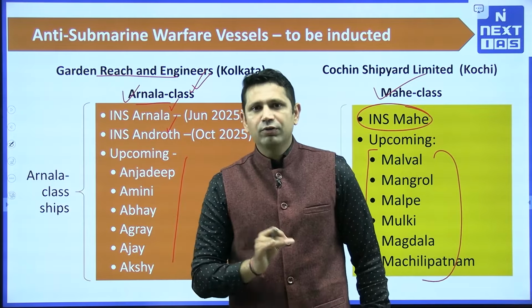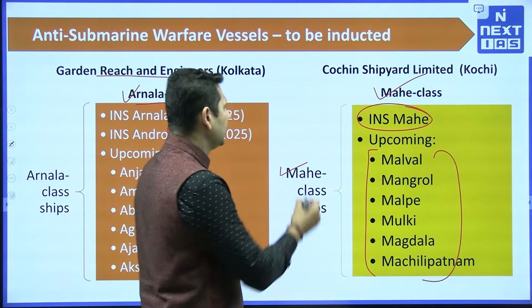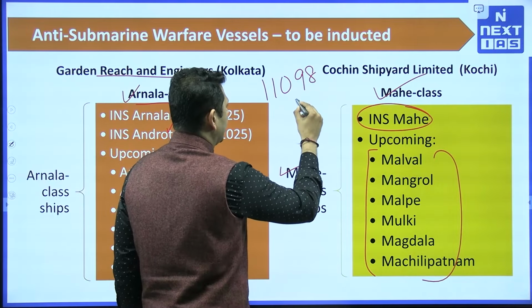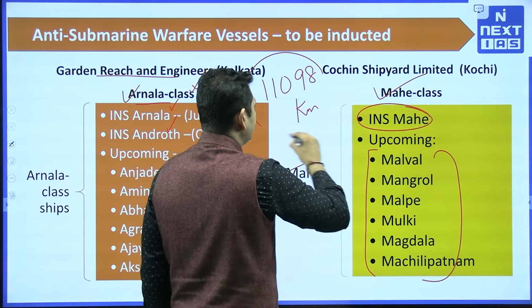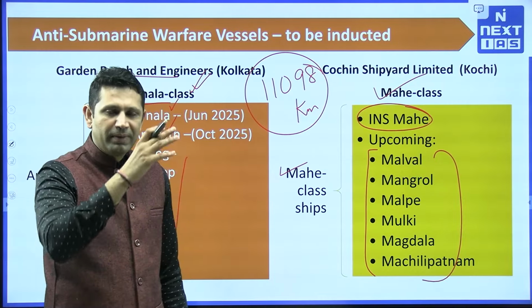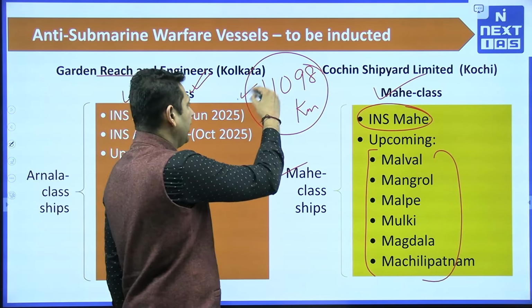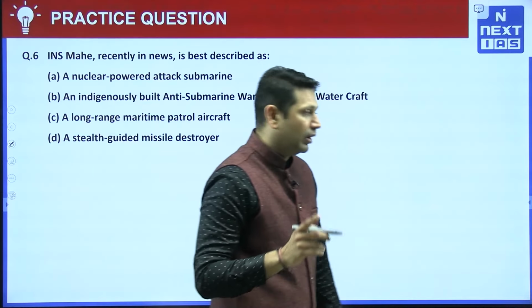Now it's very important for India to develop such vessels, because we have a coastline of 11,098 kilometers. That is the updated figure of India's coastline. So to manage that coastline, to keep it safeguarded, to secure it, we need to have such kind of defense mechanisms.